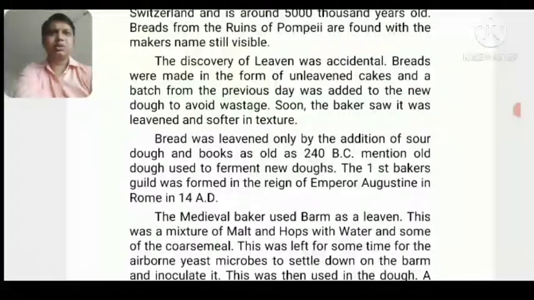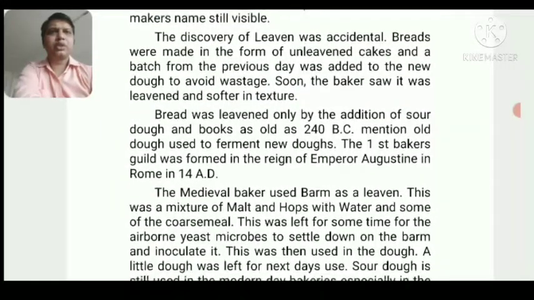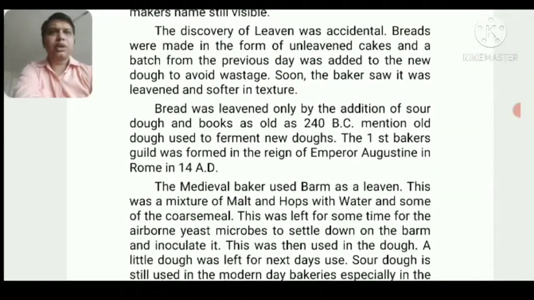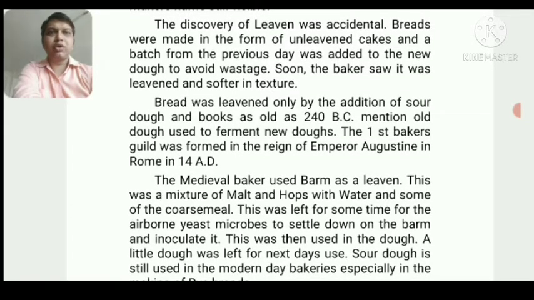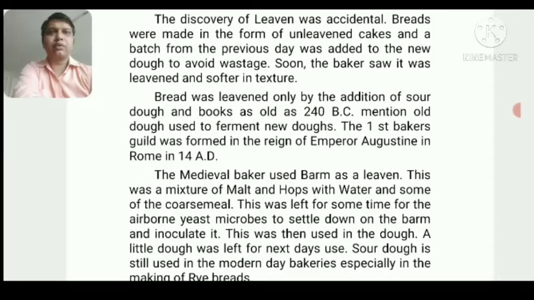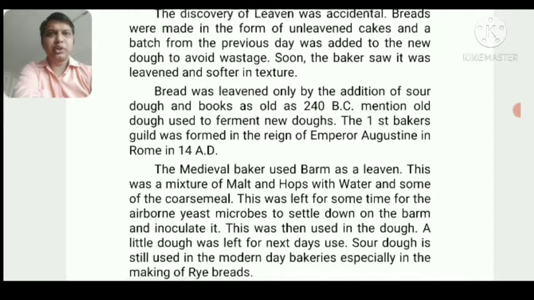It is found in history that during the time of the emperor Augustine, they formed a team to work on making leavened bread. They asked teams of chefs or cooks to discover various ways to get the perfect leavened dough with new traditions and cultures.